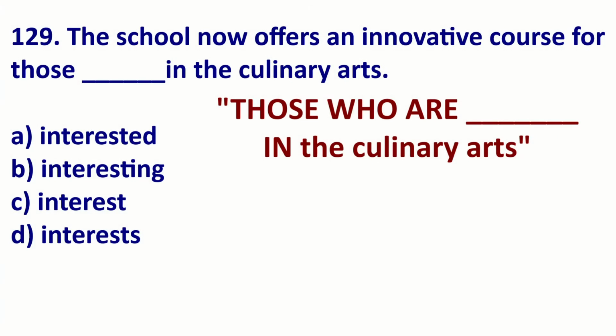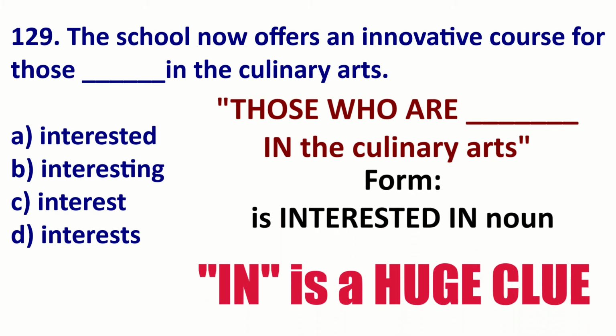So now we can imagine the original statement in this Toeic question is people who are blank in the culinary arts. Well, you could also say those who are blank in the culinary arts. Well, what is the best answer? Well, somebody is interested in something. The in is a big clue, because it's a feeling.